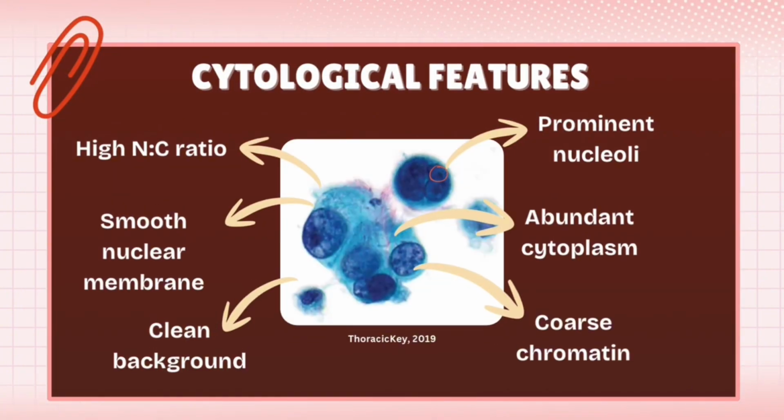So next, the cytological feature of reactive type 2 pneumocyte. Cytologically, these cells appear enlarged with round to oval nuclei and prominent nucleoli, which may raise suspicion for malignant cell. However, the nuclear membrane are usually smooth and the chromatin remain relatively uniform, which help us to differentiate them from malignant cell.